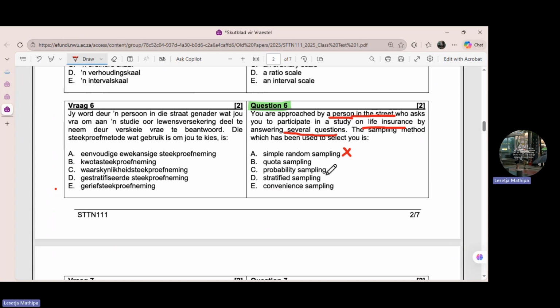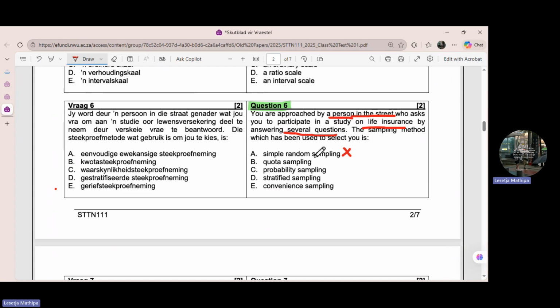Then what about the cluster sampling? What about this one? When you are dealing with the theory questions under chapter 2, you need to understand the definitions behind all of this. So when I'm dealing with cluster sampling, or convenience sampling, and I get the scenario, this is how I will see that the answer will be this one.